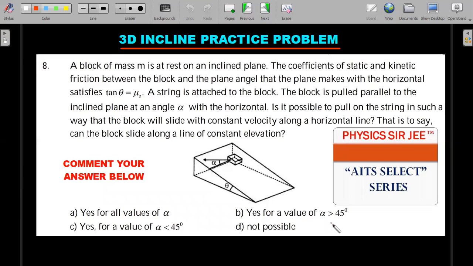And this is a practice problem from my side, a slightly challenging one. This time this is a 3-dimensional one. A block is kept here and you're applying a force in a direction which is making an angle alpha with the horizontal line like this. So read the question. This is very interesting, and proper conceptual understanding of friction and the inclined plane and diagram visualization is required to be able to answer this question.